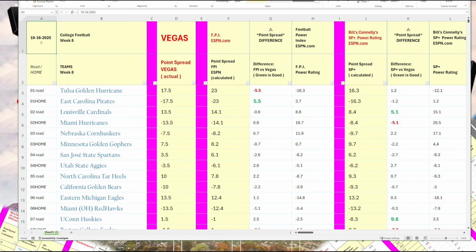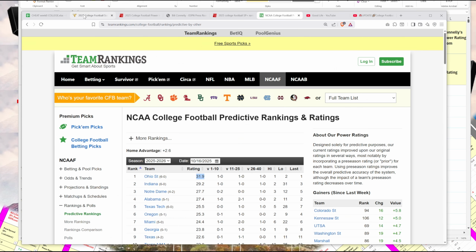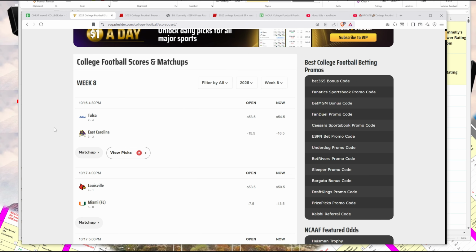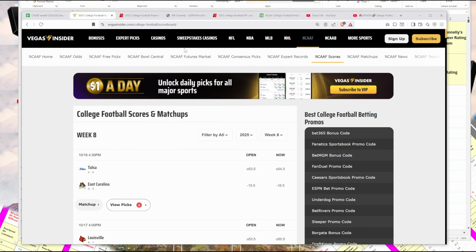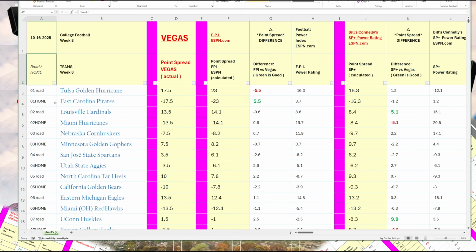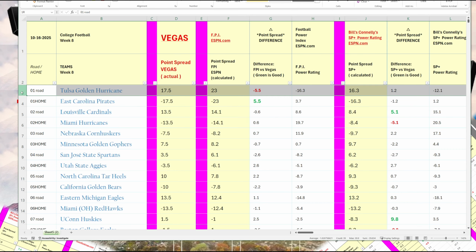So in the first column, I have the games numbered. This numbering system is actually based on the VegasInsider.com sequence. So if you go to VegasInsider.com and you look at the games, the first game is going to be game 1, and then game 2, etc. So they're in the exact same order as VegasInsider.com. And then I also put road versus home. So for example, the first game is Tulsa and East Carolina, so you have game 1, road, and then home. The home team's always going to be the bottom team.